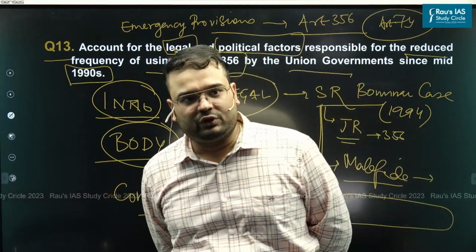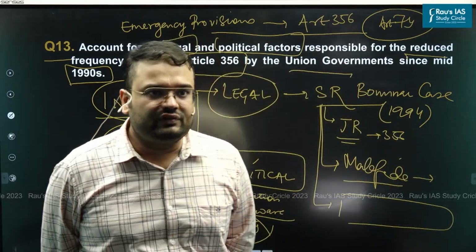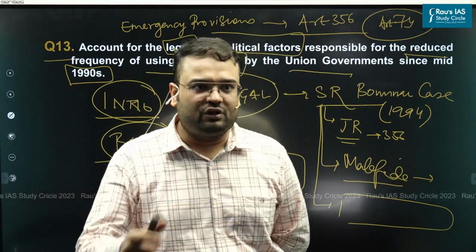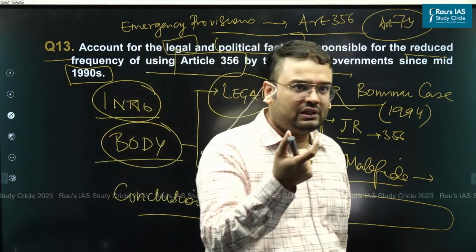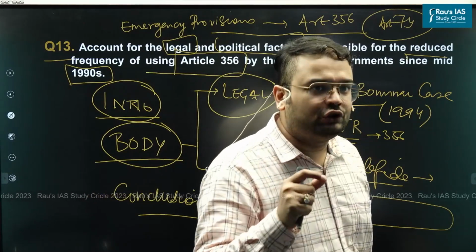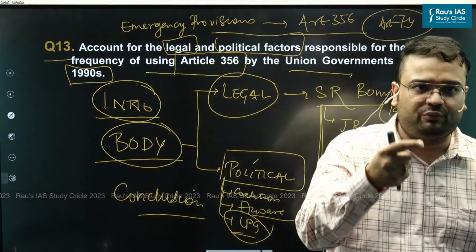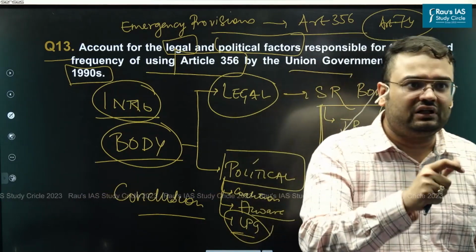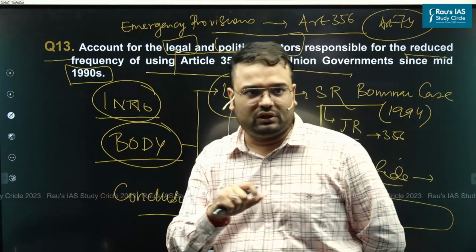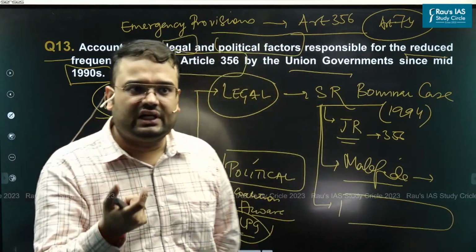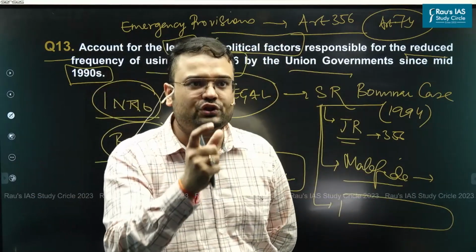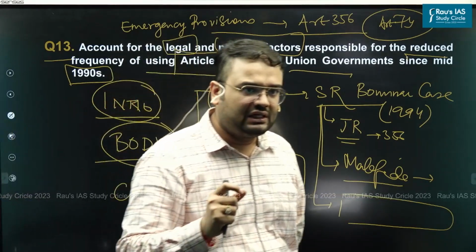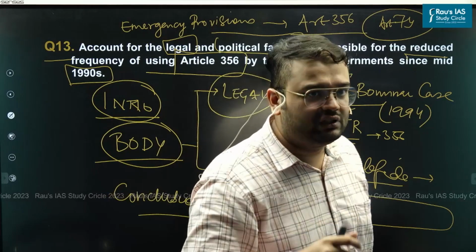You can mention cases where the Supreme Court, for example, with respect to the Rawat government in Uttarakhand, said that the imposition of Article 356 was in a malafide manner, and they reversed it. They brought back the Rawat government, that is the Legislative Assembly, back to life. This can be a conclusion. You can also talk about how the SR Bommai judgment has led to a better balance of federalism.